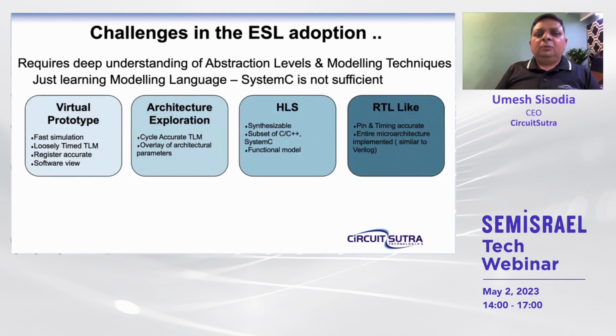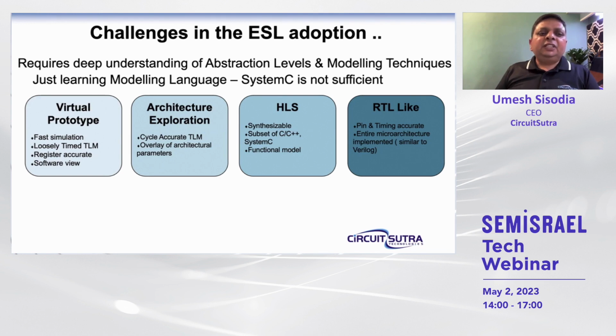So it's very difficult to have resources with a combination of these unique skills. And moreover, just learning a modeling language is not sufficient. We need a very deep understanding of the abstraction level and modeling techniques for different use cases. For example, if we are developing a model for a virtual prototype, then our objective is that the model has to be very fast.